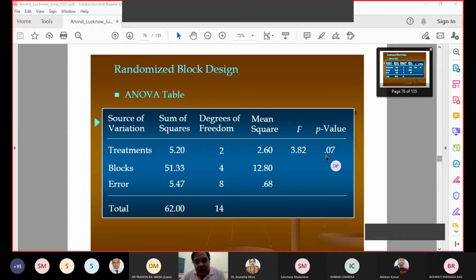Suppose someone gives this problem with level of significance 0.10, in that case your hypothesis is going to be rejected. If someone gives your problem with level of significance 0.05, then you have to accept the null hypothesis. There is no problem. Ma'am, next.